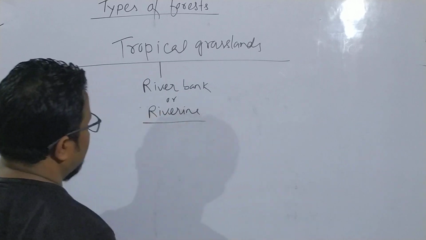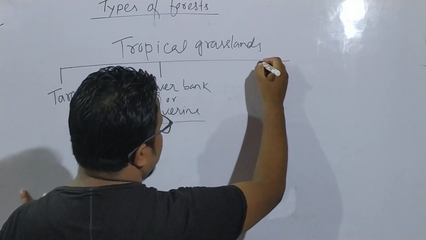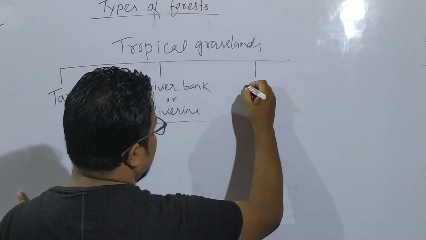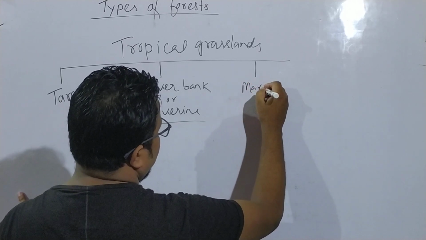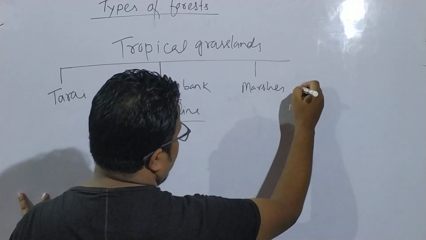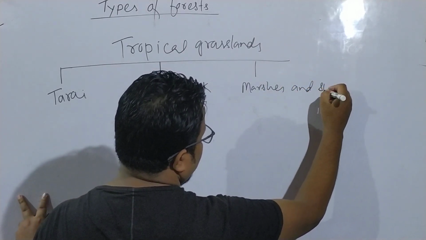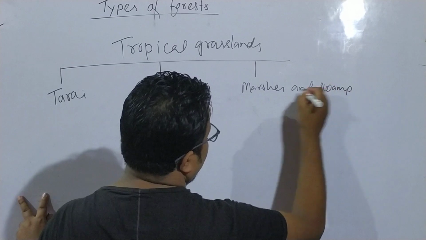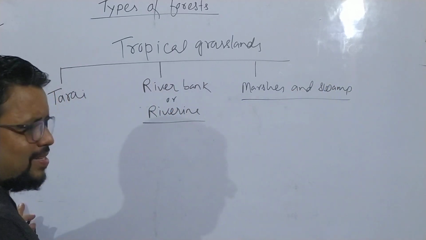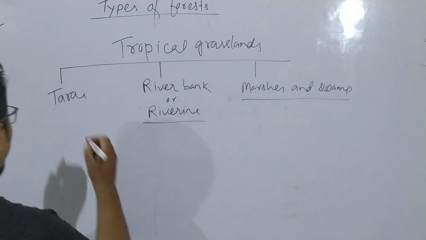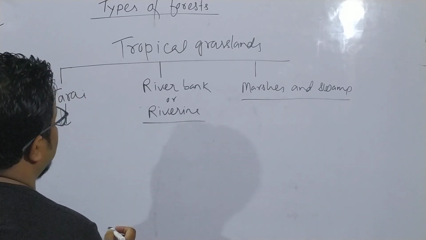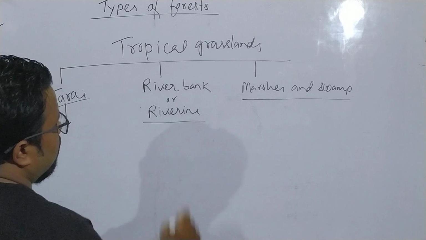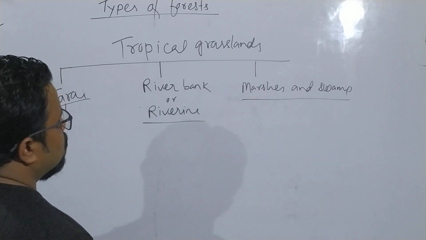And number three is marshes and swamps. Tropical grasslands are found in the Terai region, riverbank and riverine region, and marshes and swamps region.